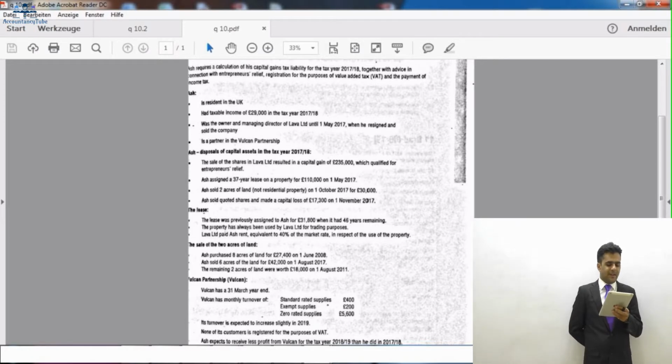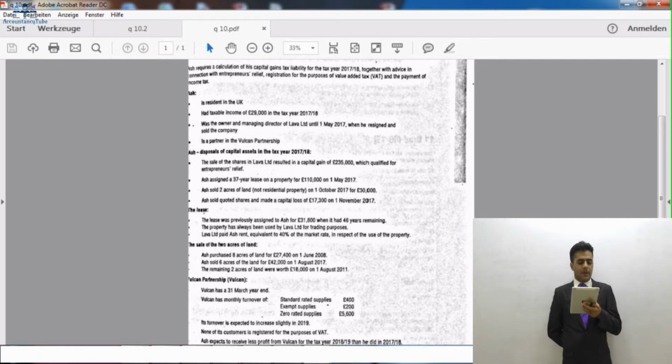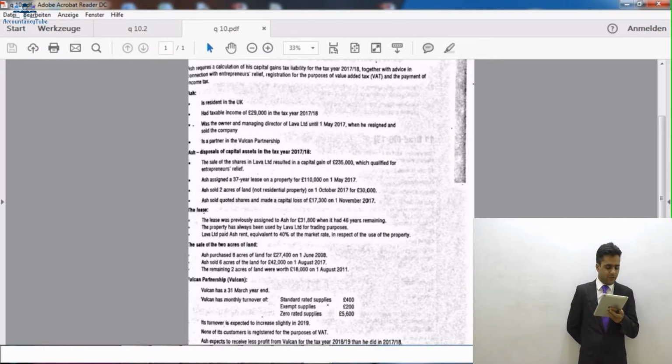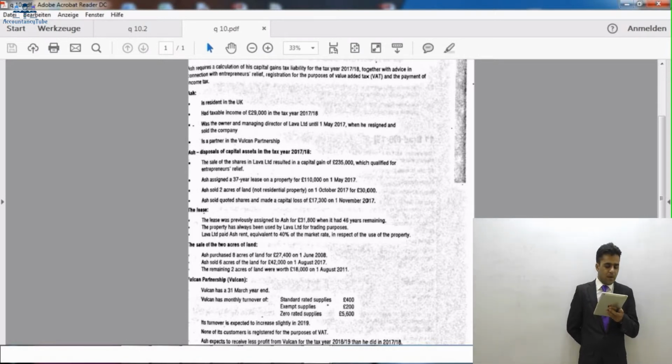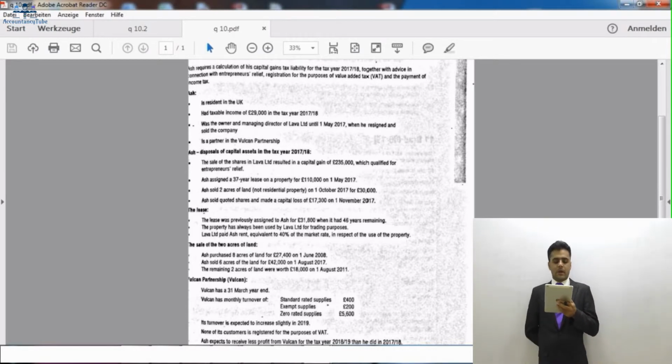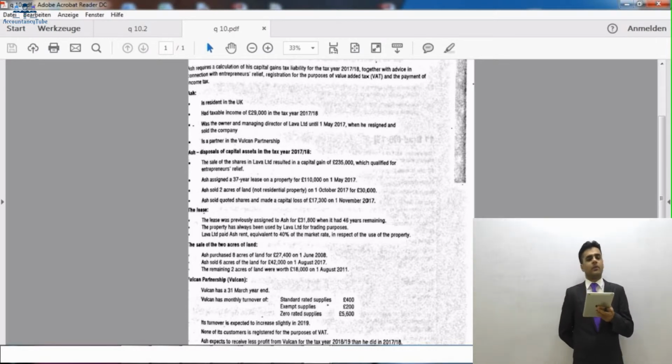Then he was owner and managing director of Level Limited until 1st of May 2017, when he resigned and sold the company. He is a partner in Vulcan Partnership. Now, Ash's disposal of capital assets in the tax year 17-18. The sale of shares in Level Limited resulted in a capital gain of £235,000, which qualified for entrepreneur relief.